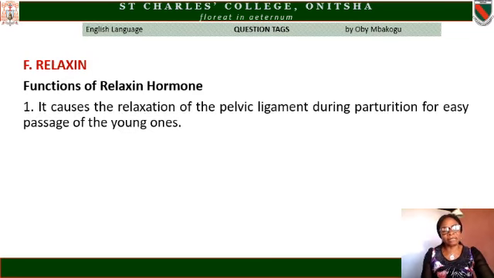Then the relaxin. Functions of relaxin. It causes the relaxation of the pelvic ligament during parturition. The pelvic ligament has to relax very well so that the young one is pushed out by the animal. If the pelvic ligament refuses to relax, then parturition will be impossible. The young one will not find the way to be pushed out. So the relaxin has to function and relax the pelvic ligament in order for parturition to take place.